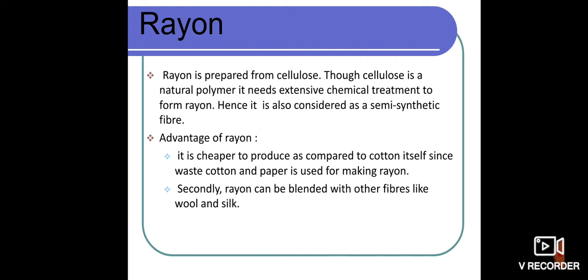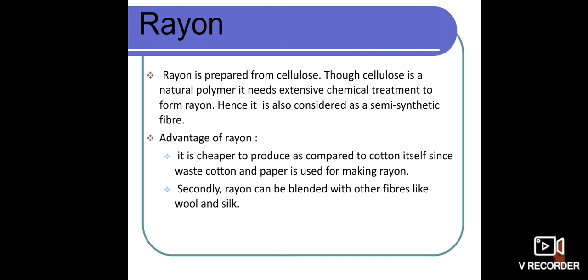So cellulose, the plant, is a natural source, right? Hence, whatever synthetic materials or synthetic polymers are prepared in industries with the help of chemicals, they need some amount of natural fibers or natural polymers to prepare them. Hope you understand, children. So rayon is prepared from cellulose.